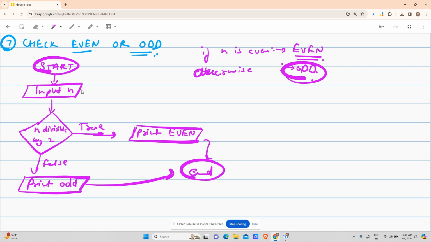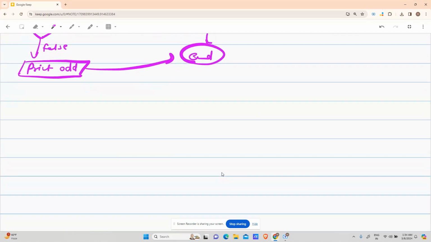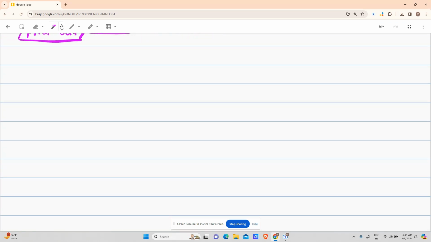What did we do? We took an input n. We check if n is divisible by 2. If this condition is evaluated to be true, that is n is divisible by 2, in that case, print even. But if this condition is not true, that means n is not divisible by 2, that means false. So false will print odd, and then we will have to end our algorithm, right? So I hope you are clear with this, and let's move to the slightly tougher version of conditionals only, right?